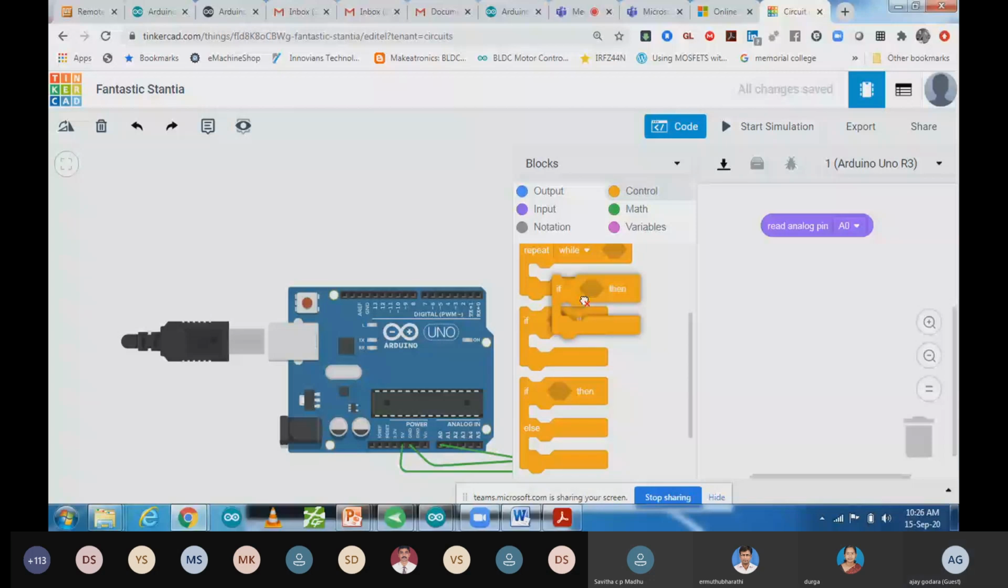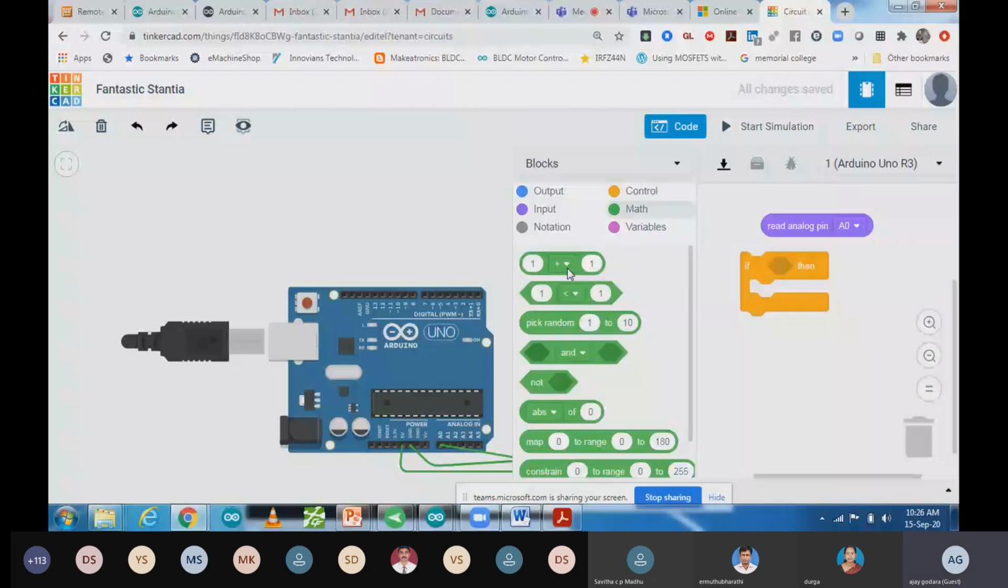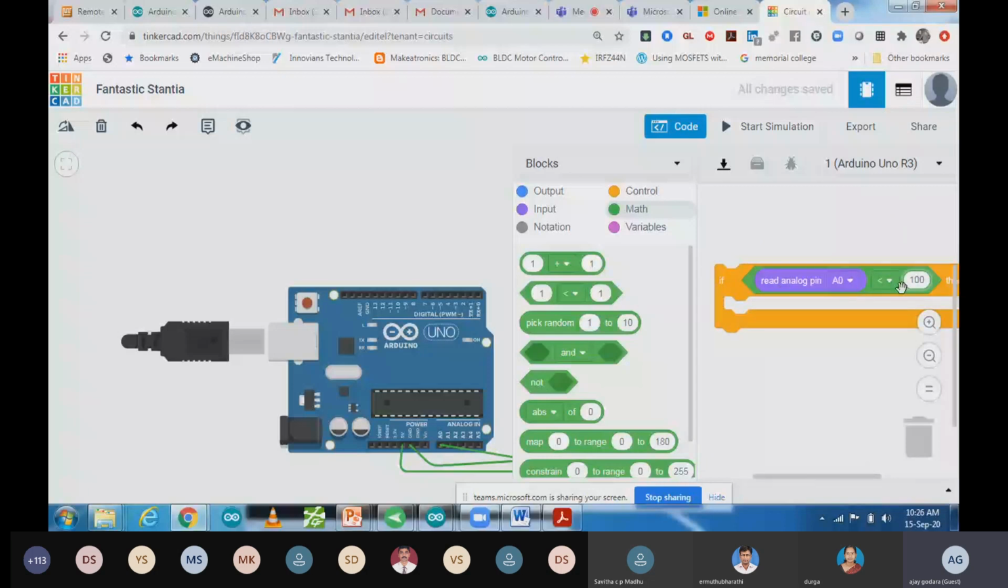Go to math, and you can see the second operator we are going to take. The condition is that the value of this sensor is less than, first of all, 100. So for less than 100, I want to play the sa tone. How will you get that frequency? I'm going to show that.